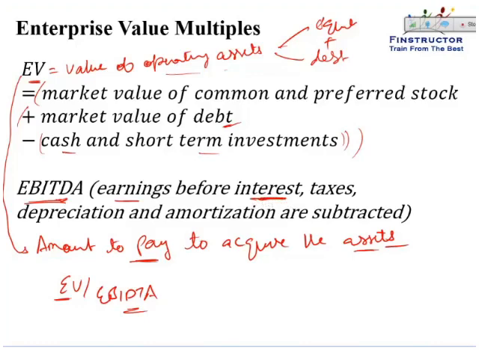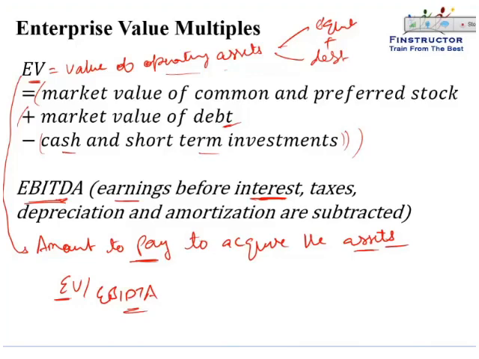But if somebody recovers the asset and pays off the debt, then interest cost will go away. So even though net income may be negative because of very high interest, EBITDA should be positive. Because if there is no EBITDA also, then there is no point paying a high enterprise value. So enterprise value, that is the value of the asset, is compared to the EBITDA that the asset is generating, so as to decide whether the asset is overvalued or undervalued.